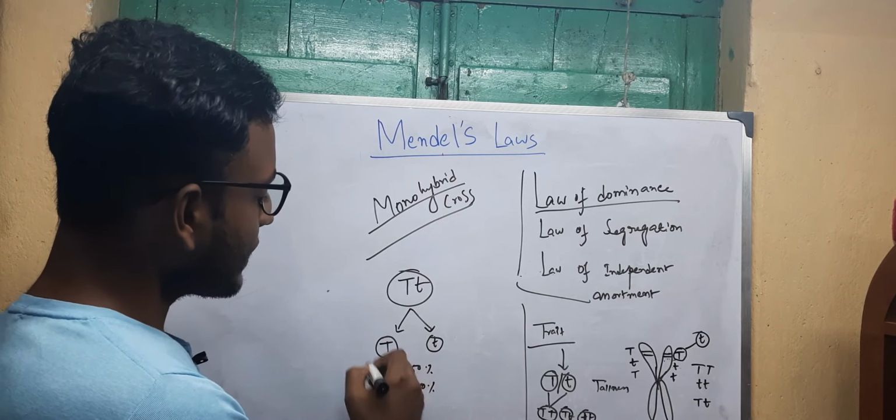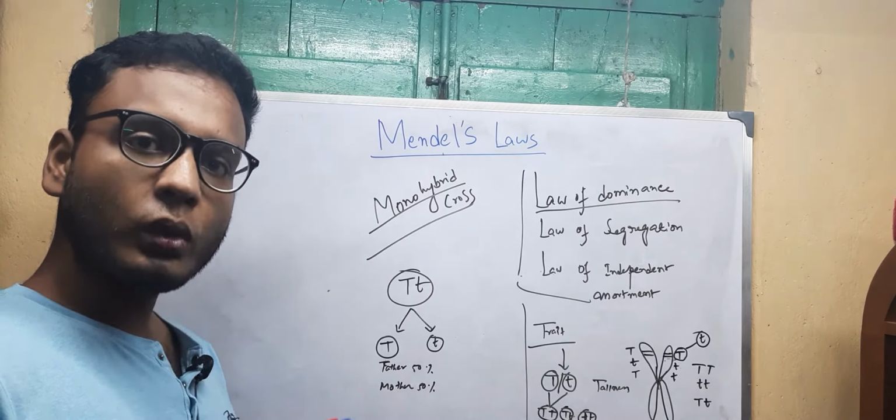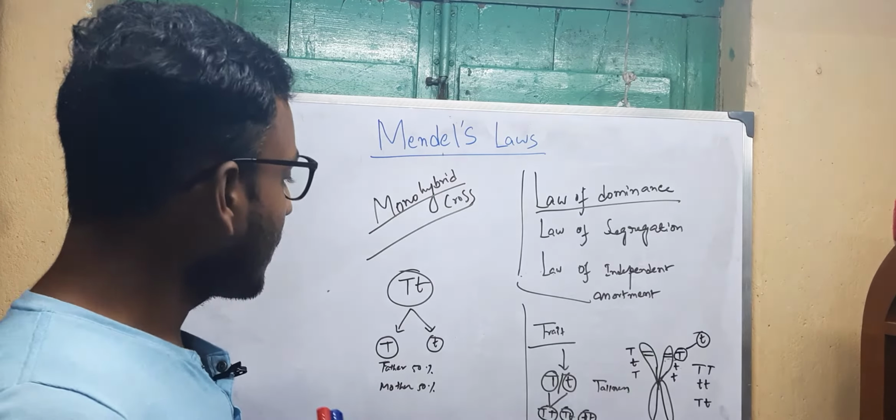So this theory is known as the law of segregation. The two genes are segregated during the formation of gametes.